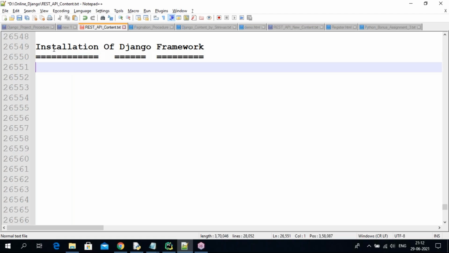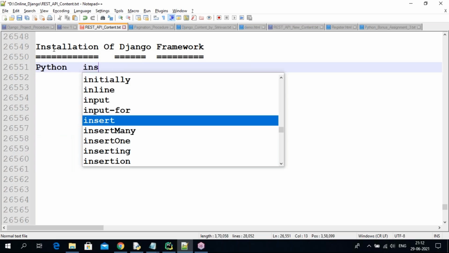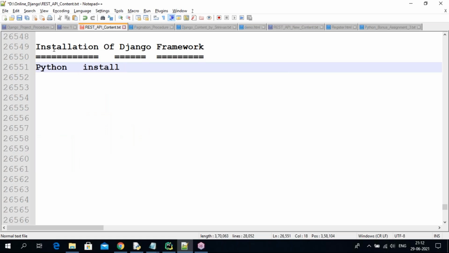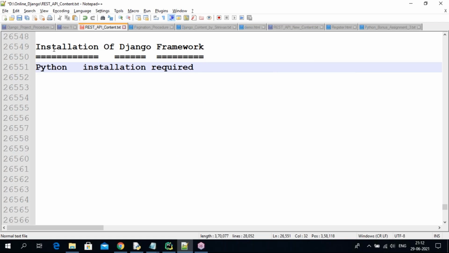If you want to install the Django framework, first of all you need to install Python in your system. Python installation is required first in our local machine. Why? Because Django is completely designed using Python only. That's why if you want to work with Django, Python software is required, and also if you want to install the Django framework, Python is required first.